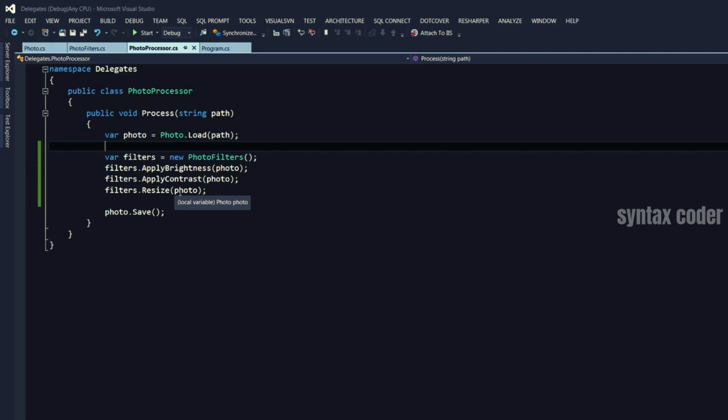So with delegates, we can make this framework extensible such that a developer can create their own filters without relying on you. The same problem can be solved by interfaces using some kind of polymorphism. But in this video, I'm going to show you how to use delegates to achieve this. Later, I will give you a simple guideline to choose whether to use delegates or interfaces. So before we change anything in this code, let's run the application and see what happens.